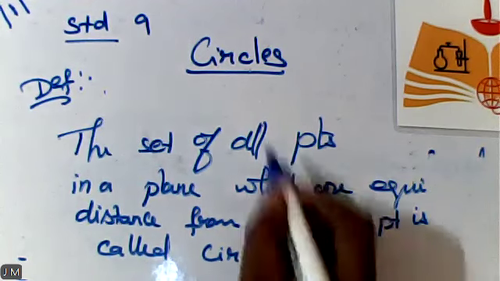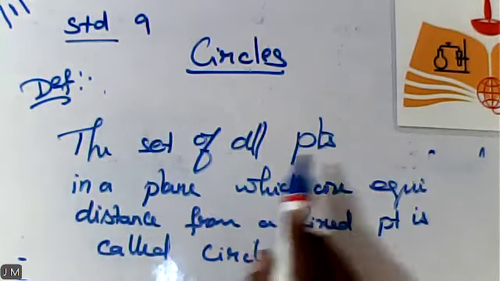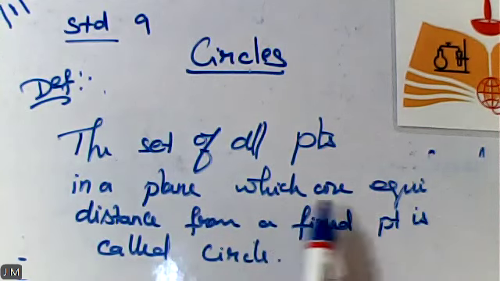Okay? So what is called a circle? Set of all points in a plane which are equidistant from a fixed point is called a circle.